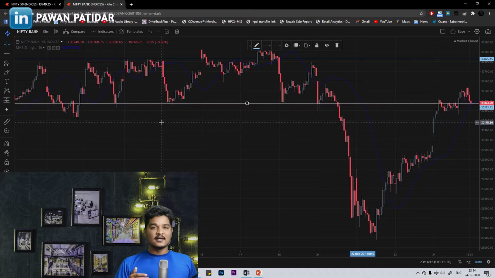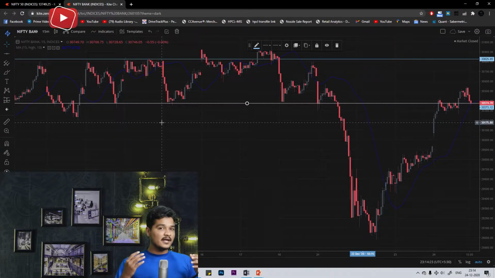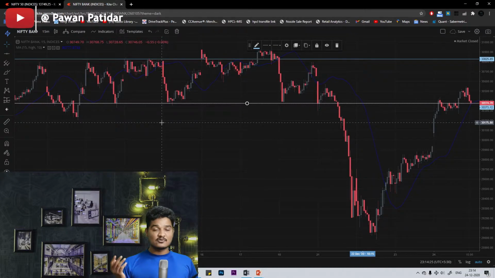If I take 1 minute, 2 minutes, then there will be a lot of false signals, because a lot of people are trading and they are receiving the data from the NSE server. Sometimes it may get delayed in their terminals and they make some wrong trades as well. That's why I'm avoiding less than the 15 minutes candle.